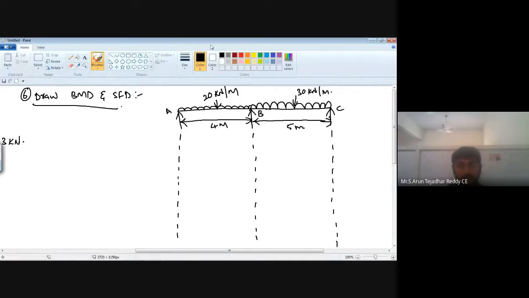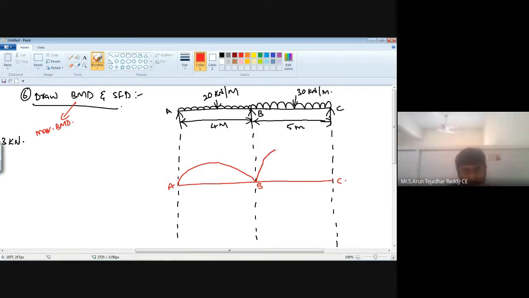And take another color. I'll choose red color. In that BMD, first of all, draw the maximum bending moment diagram. That is A, B, C. Here, the maximum bending moment diagram we have already completed in step number 1. Place the same diagram here, and here also, the same diagram.